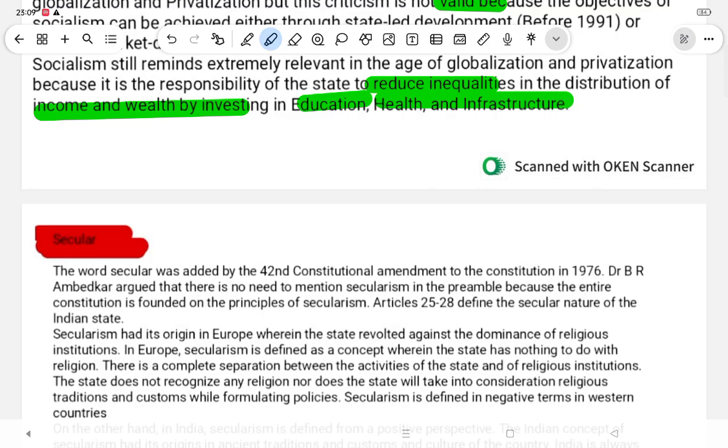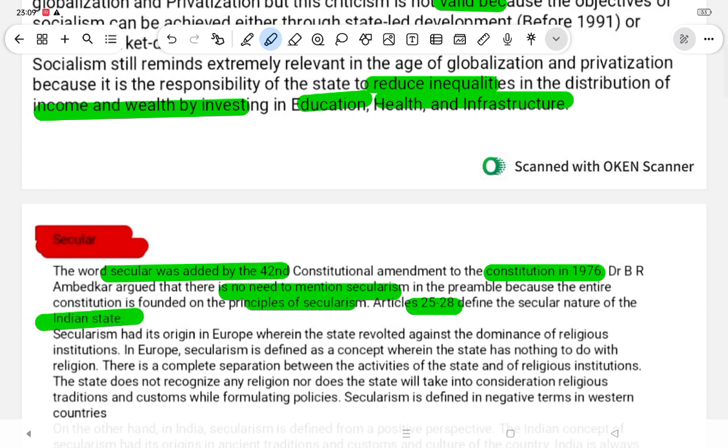Secular. The word secular was added to the Constitution by the 42nd Constitutional Amendment in 1976. Dr. B.R. Ambedkar argued that there is no need to mention secularism in the preamble because the entire Constitution is founded on the principle of secularism. Articles 25 to 28 define the secular nature of the Indian state.